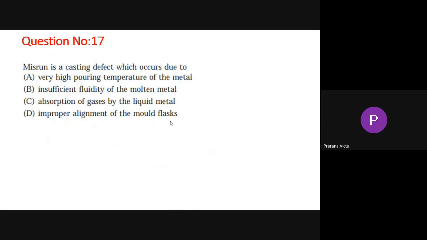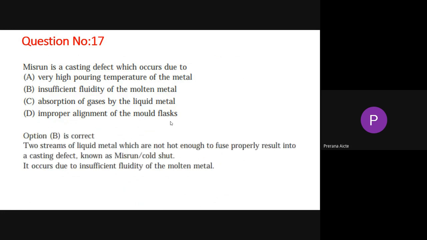Now, misrun is one of the casting defects. Misrun is a casting defect that occurs, as in option B, due to insufficient fluidity of the molten metal. Insufficient fluidity means the molten metal suddenly becomes solid somewhere. Two streams of liquid metal which are not hot enough cannot fuse properly. If they are in a hot condition, they will join easily.